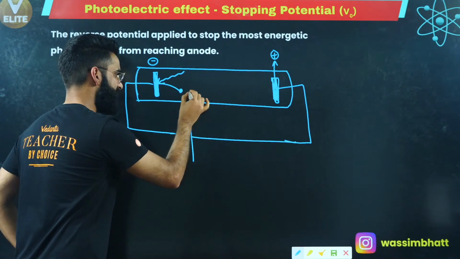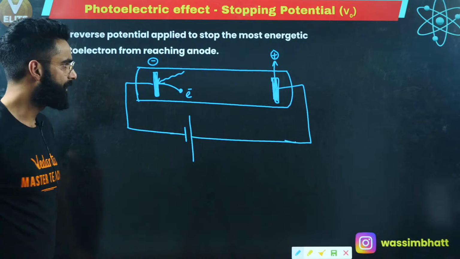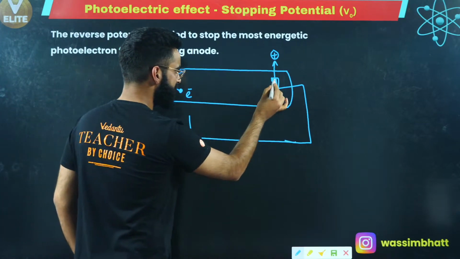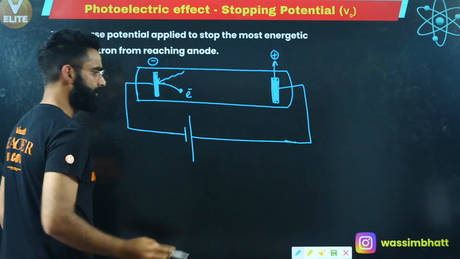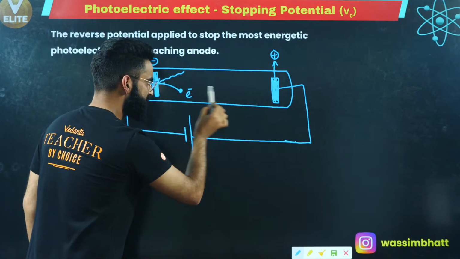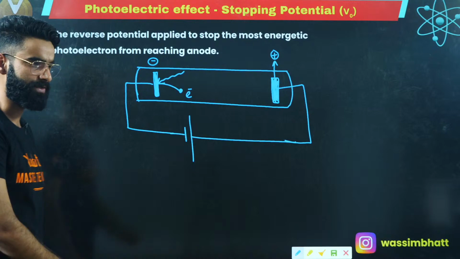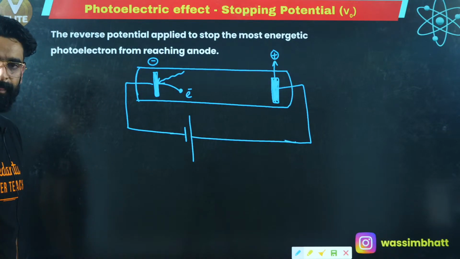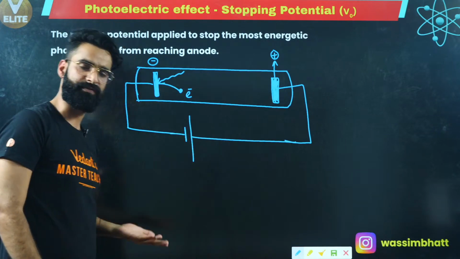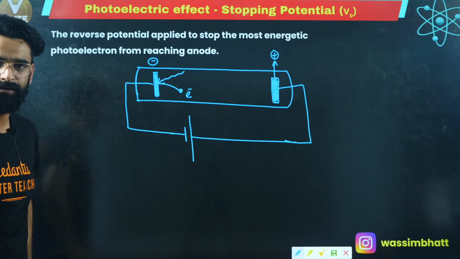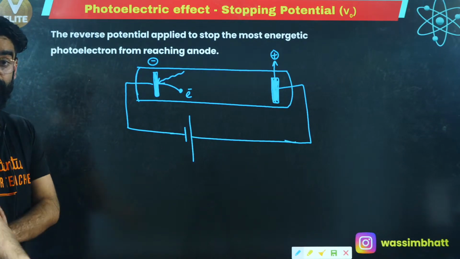This electron will be attracted by the positive charge on this metal over here, right? Due to which there will be some directional movement of electrons, and due to that directional movement of charge, definitely current is going to get generated, and that current is what I call photoelectric current.